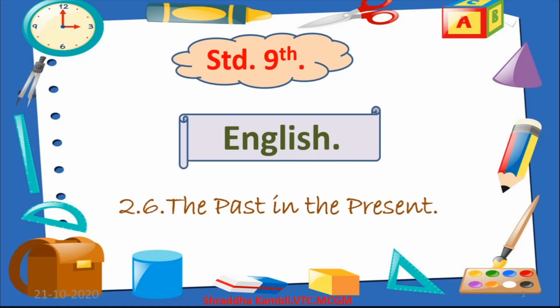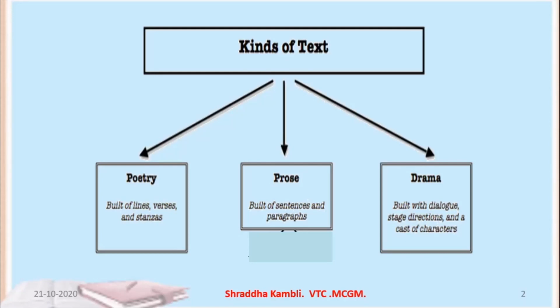It is a kind of a play, you can say. Whenever you learn lessons in English, we either do lessons which are prose or lessons which are poetry. These are the different types of texts in English. You can have prose, poetry, drama, or plays. All the texts that we have done till now in this standard have been either poetry or prose. So this is the first lesson which will deal with drama.